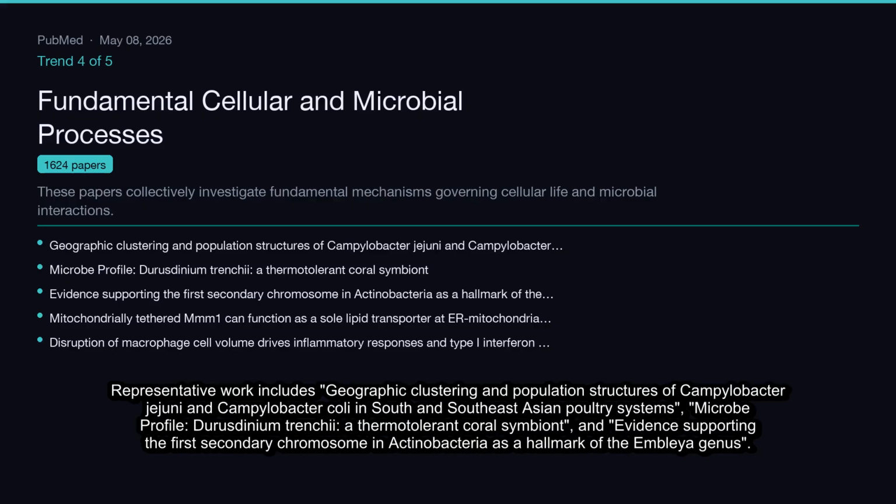Representative work includes geographic clustering and population structures of Campylobacter jejuni and Campylobacter coli in South and Southeast Asian poultry systems. Microbe profile: Durusdinium trenchii, a thermotolerant coral symbiont, and evidence supporting the first secondary chromosome in actinobacteria as a hallmark of the Embleya genus.